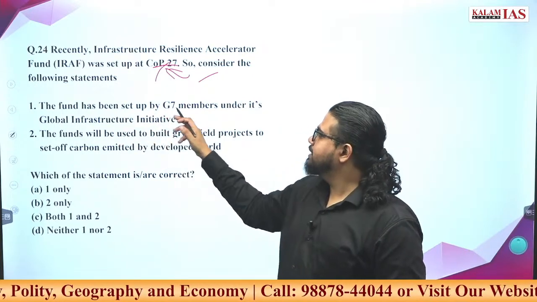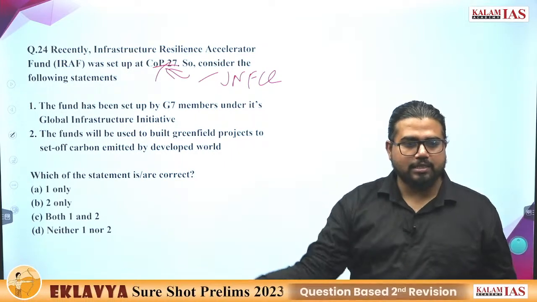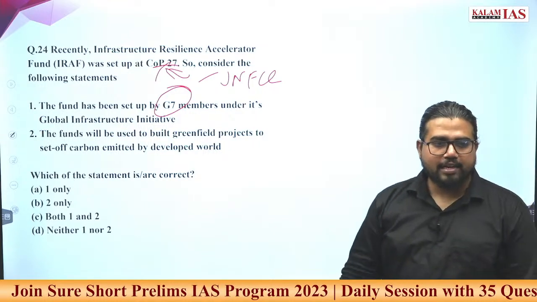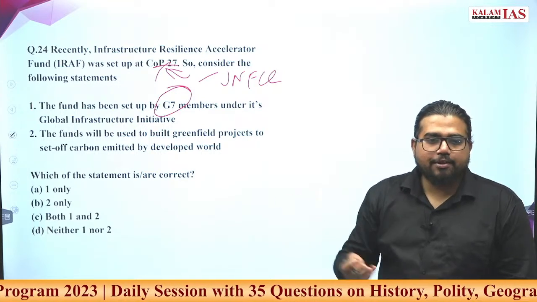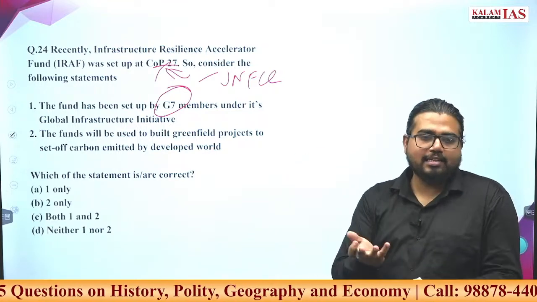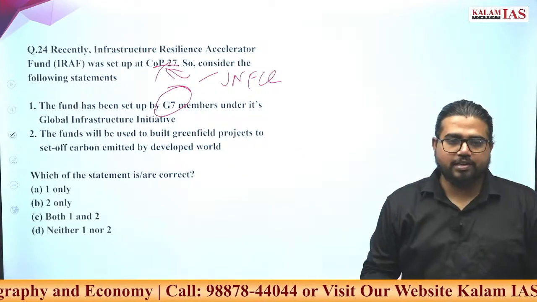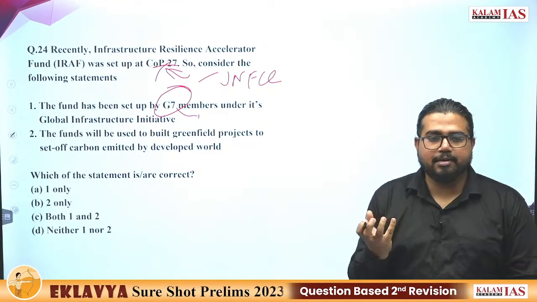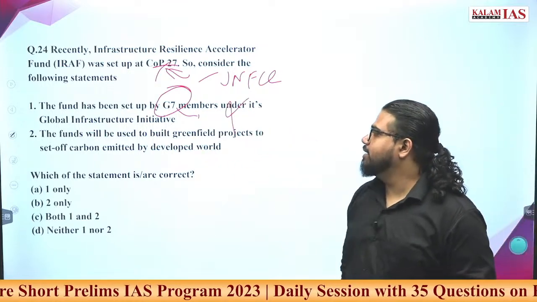So the fund has been set up. If UNFCCC at COP27 is taking some initiative, then why would these G7 members come up in it? There is very little chance. G7 is a small group of advanced countries. If it is a climate initiative, India will most probably be part of it, or developing countries are all actively participating in climate change. If it is a climate change initiative, G7 doesn't have much relevance. If some economic issue is being dealt with, then G7 has some relevance. For climate issues, there is a very slim chance of G7. This cannot be the right answer option.